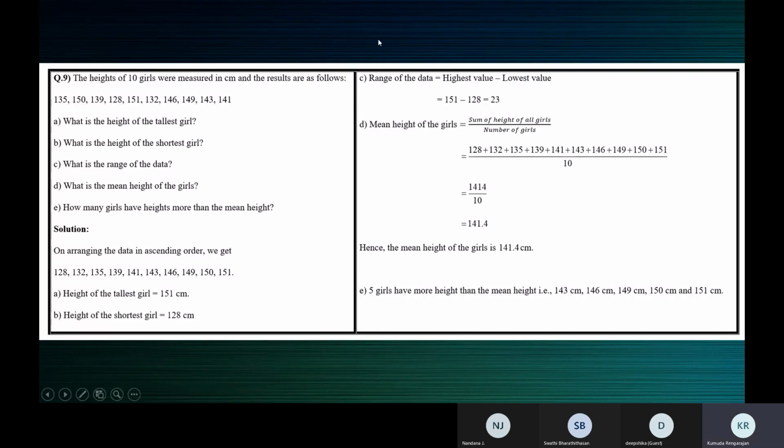So children, here also I've arranged the data in the ascending order. Please check if my order is correct. And then the height of the tallest girl, shortest girl, range.